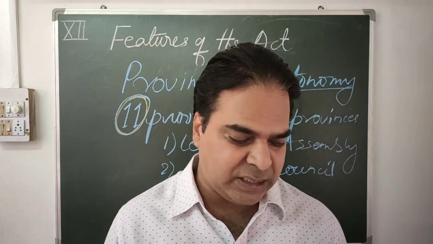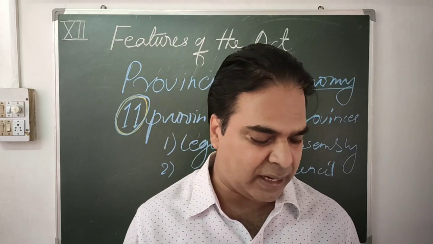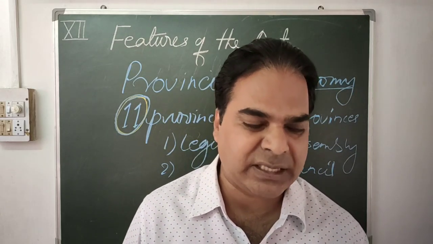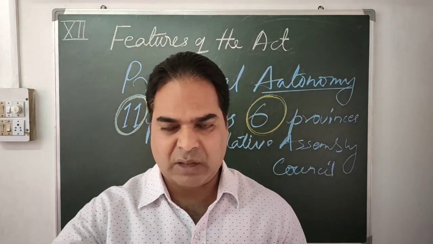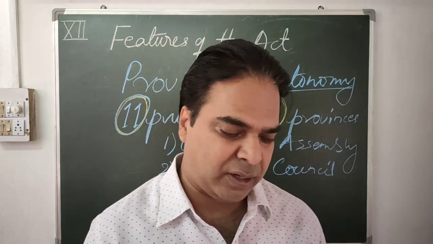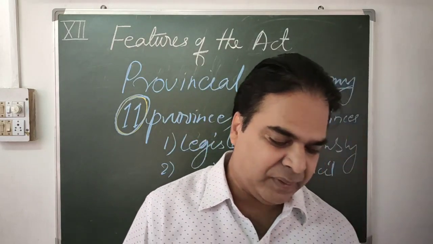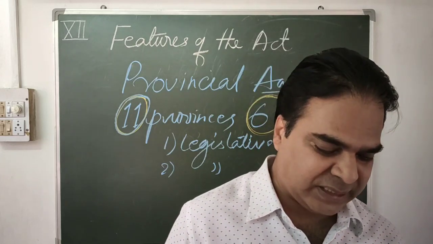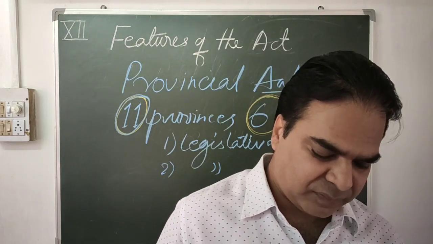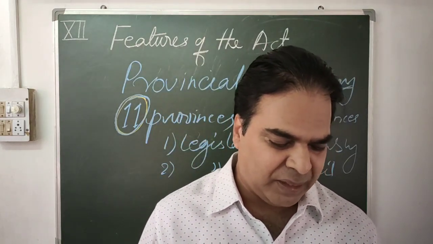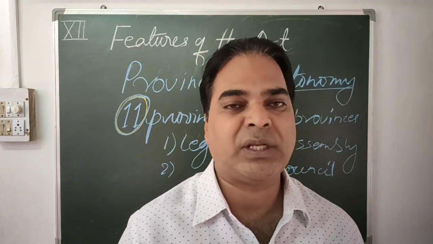Ministers were appointed and removed by the governor, and governors were aided and advised by the Council of Ministers. This is all about the legislature, to which the ministers of various departments were responsible as a whole.